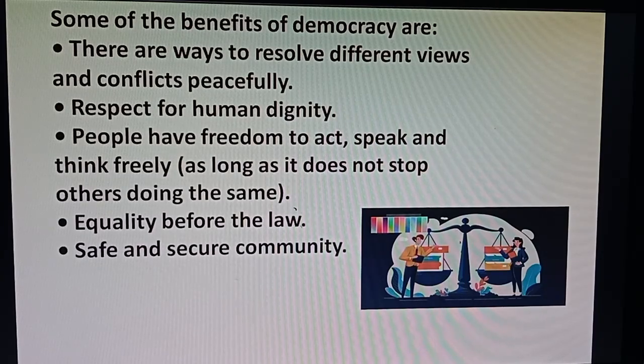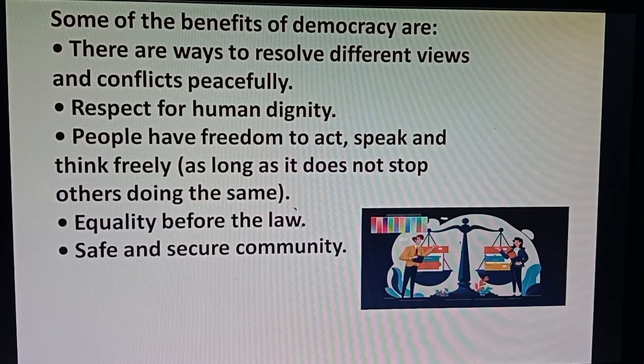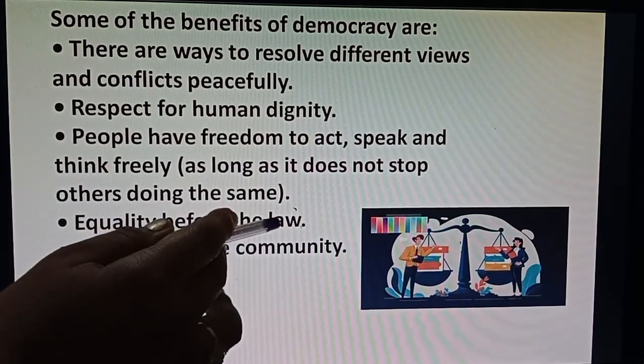All the citizens of a country will be treated equally by the constitution, by the laws, and by the judiciary. No discrimination among the people of society will be followed by the laws, the judiciary, or the constitution. This is equality before the law.